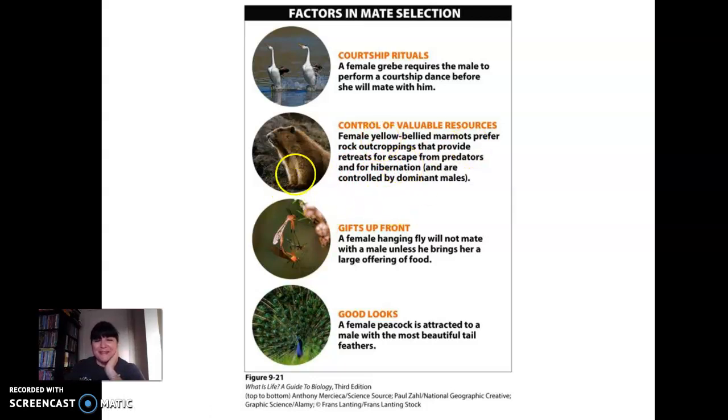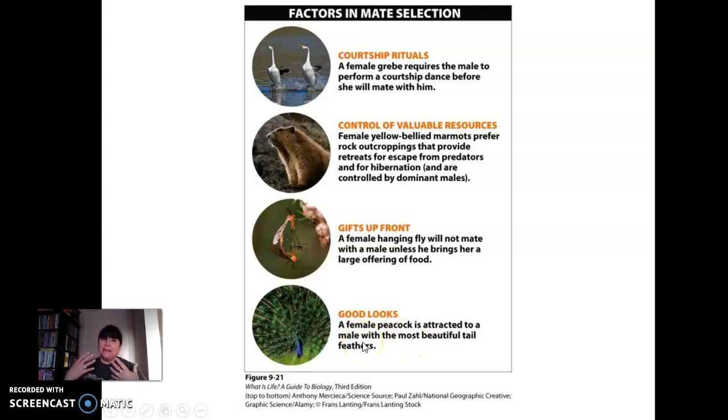Gifts up front. Look at these insects. It says a female hanging fly will not mate with a male unless he brings her a large offering of food. Good looks, right? Birds. Usually with birds, the males are the prettier ones. Why? Because they're trying to attract a female. So a female peacock is attracted to a male with the most beautiful tail and feathers.